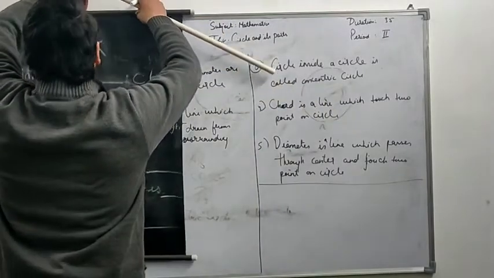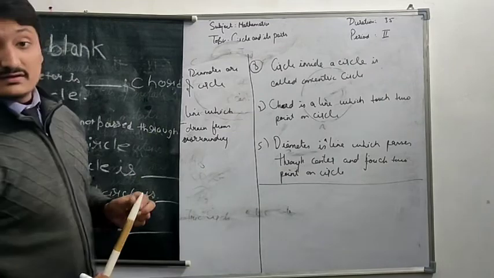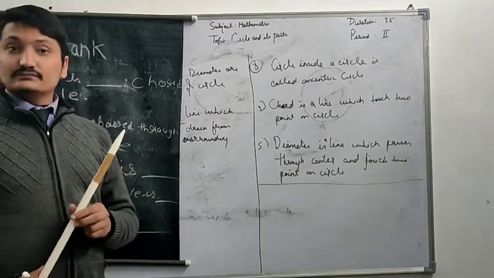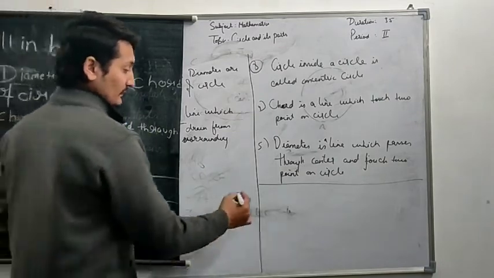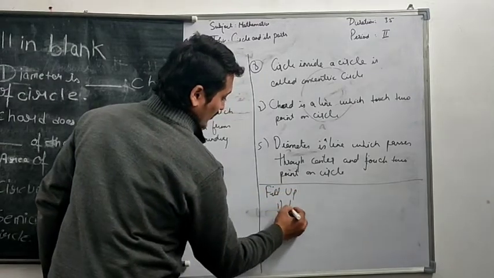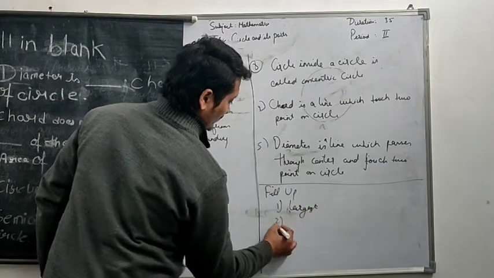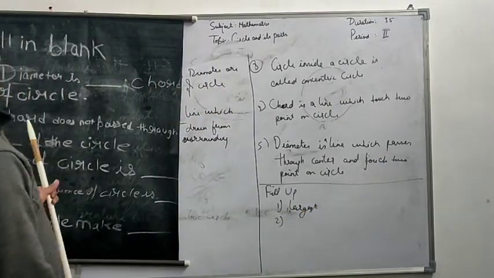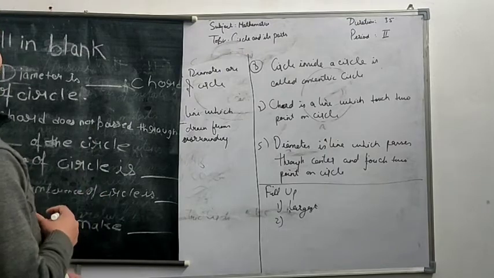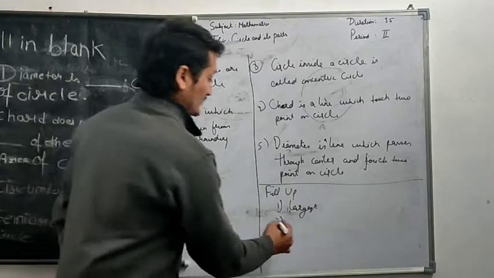Diameter is dash chord of the circle. Yes, longest chord of the circle. Largest chord of the circle. Very good. Second, a chord does not pass through dash of the circle. Center of the circle.